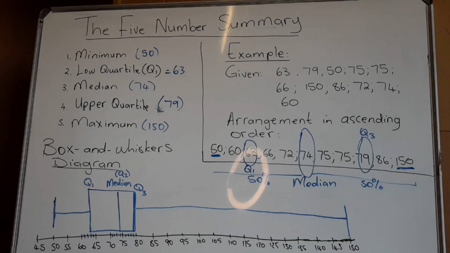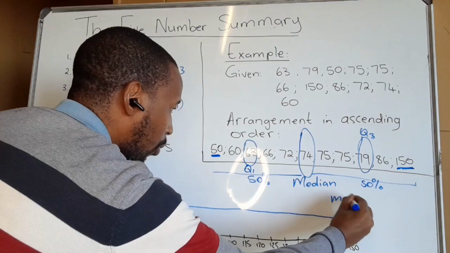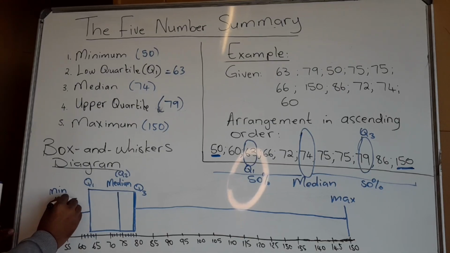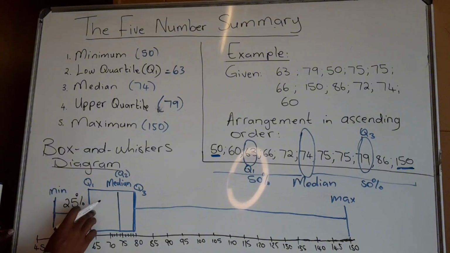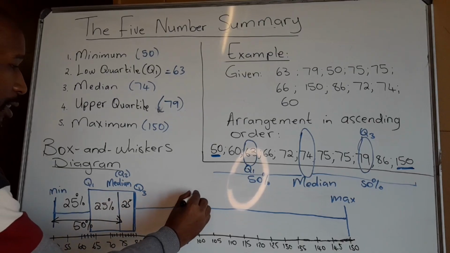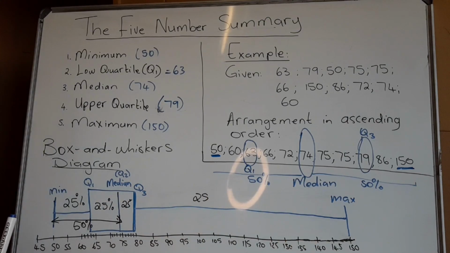But what I want you to really understand is the following. The 5-number summary, given that this is the minimum and this is the maximum, has cut the data into sections of 25%. So this is 25% of the data below Q1, and then there's 25% of the data between Q1 and Q2, because remember, from here to here we have 50%. So from here all the way to here, there's 50% of the data. Then we have another 25 here and another 25 there. And that gives us another 50% of the data, because the median has cut the data into 50%.